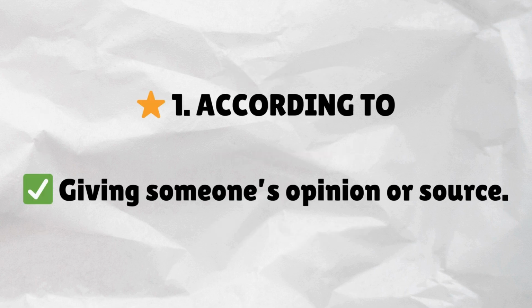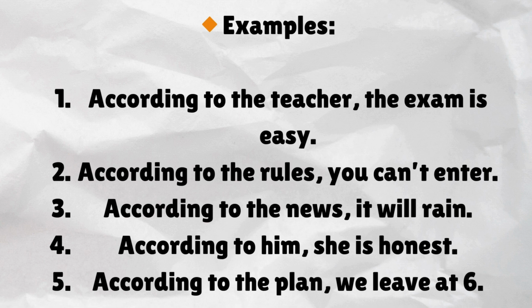According to: giving someone's opinion or source. Examples. According to the teacher, the exam is easy. According to the rules, you can't enter. According to the news, it will rain. According to him, she is honest. According to the plan, we leave at 6.